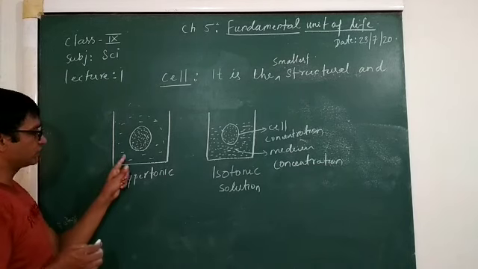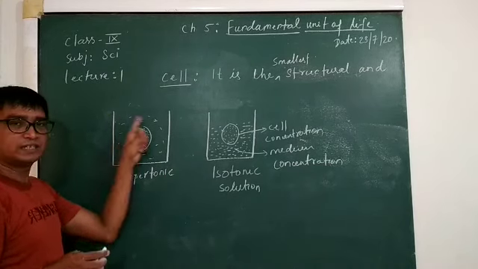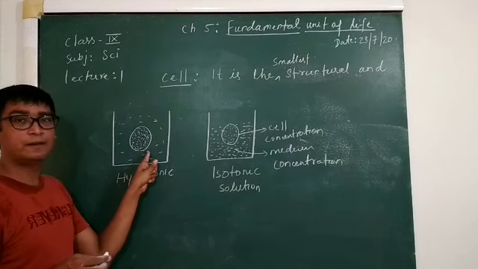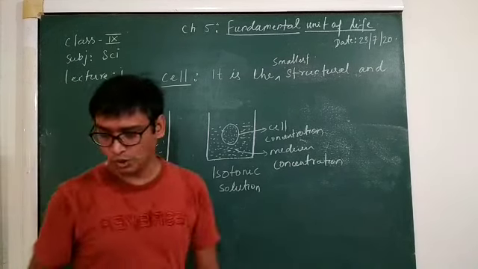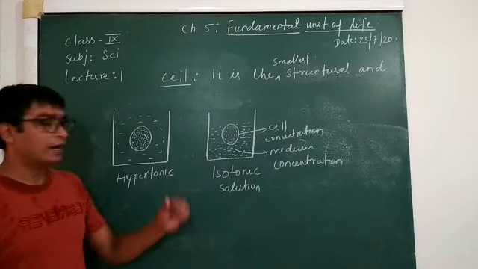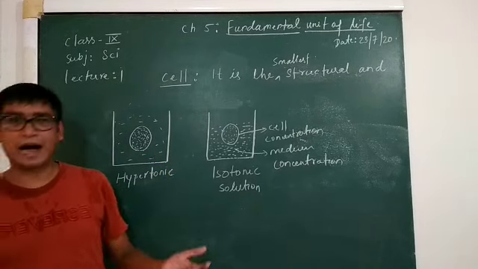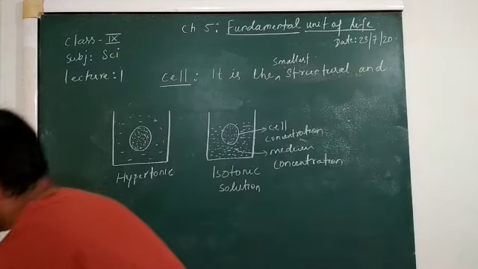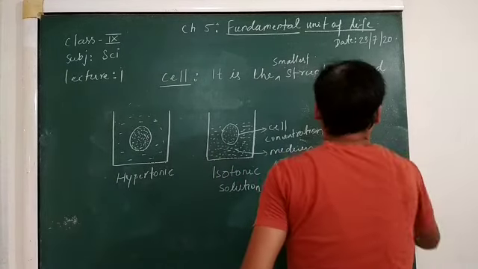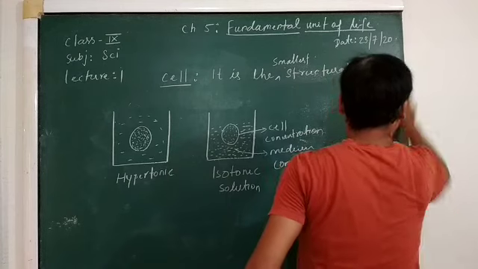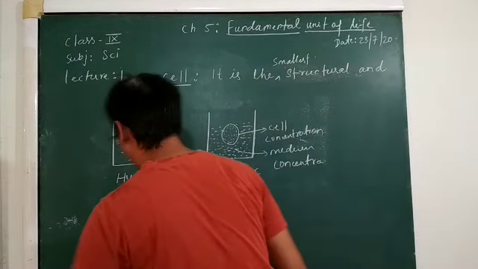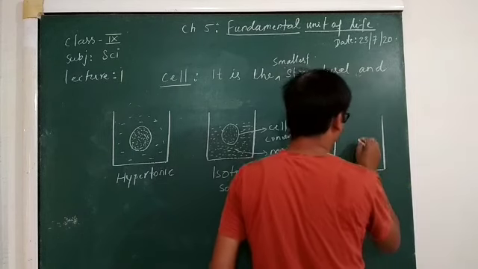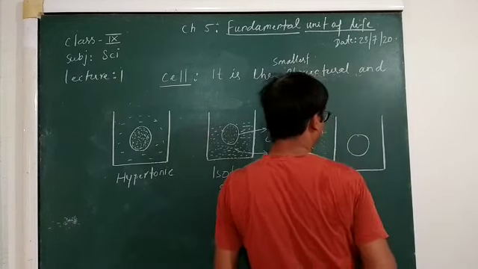Here you can say the concentration of the medium is very much less than the concentration of the cell. This is hypertonic. Now the third one is hypotonic.